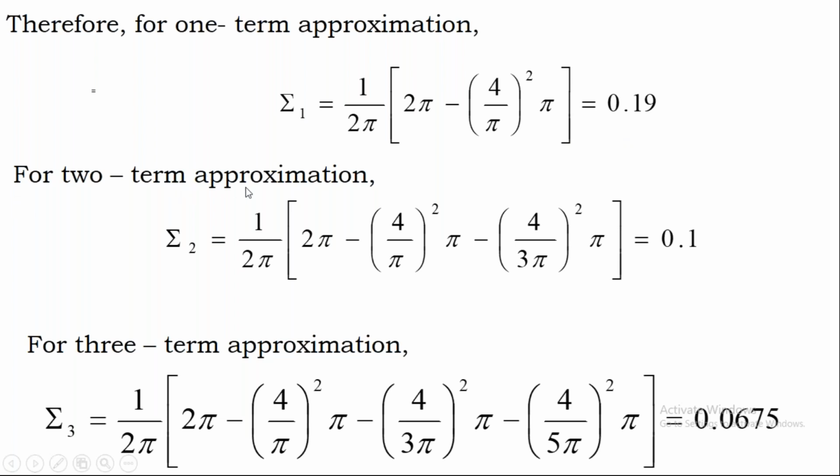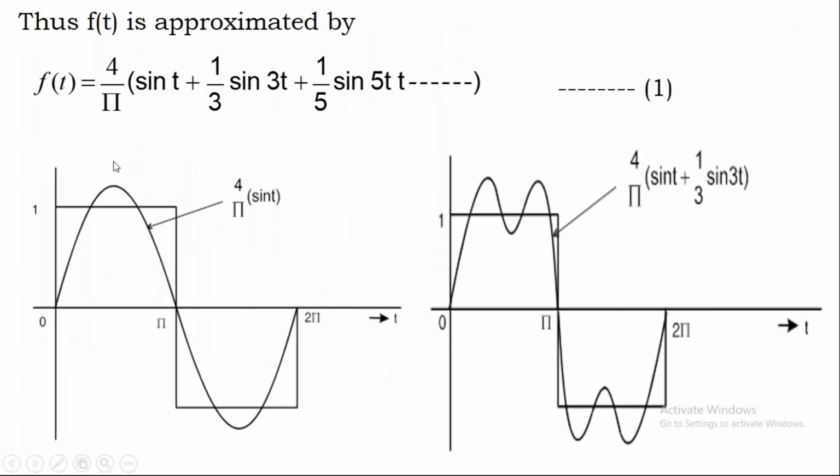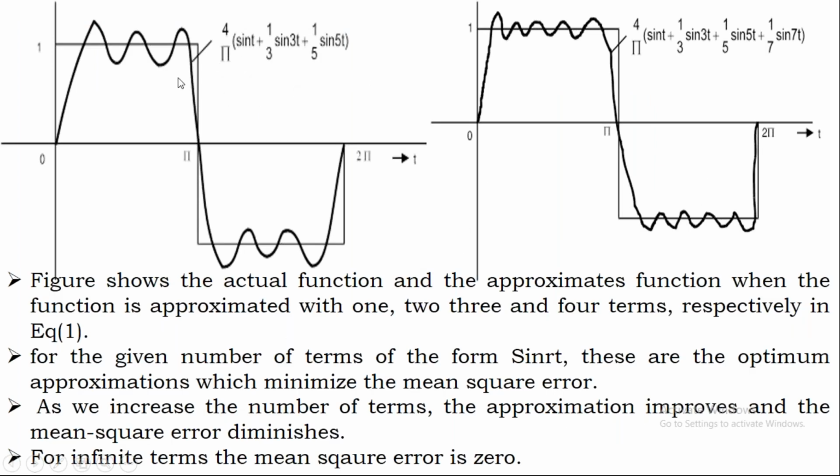Now, if we consider the two term approximation, I have to consider C1 and C3, since C2 is 0. Observe this diagram and you can understand. This is the one term approximation, this is the two term approximation, this is the three term approximation, and this is the four term approximation.